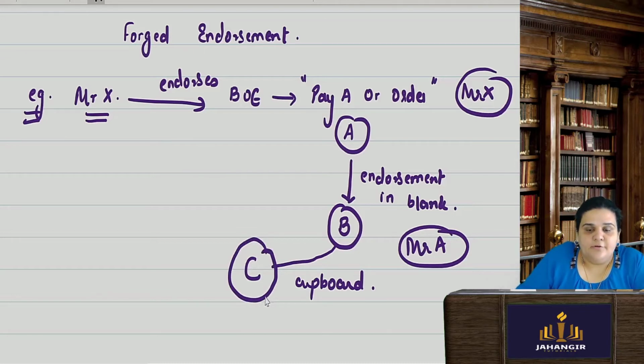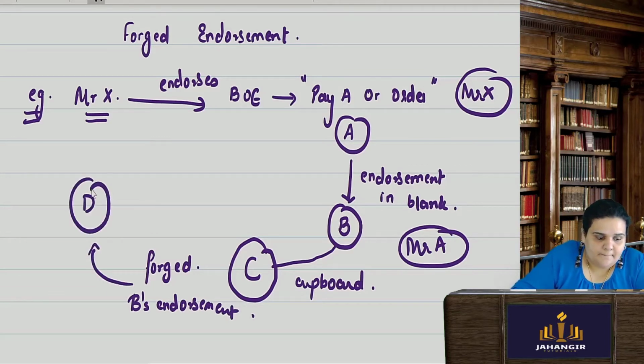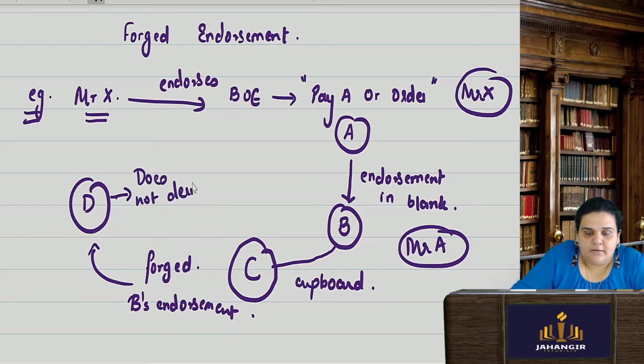He stole that bill of exchange or a cheque, forged B's endorsement, and gave the same thing to D. Now here D does not derive any title because it is a forged endorsement. Why?